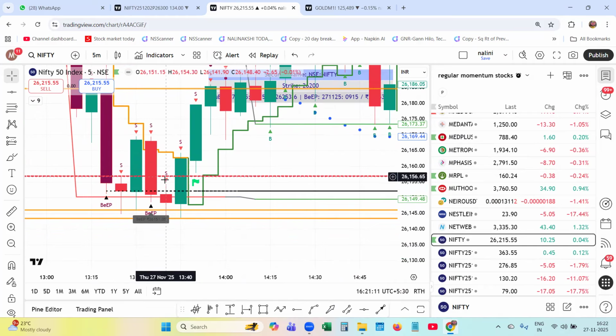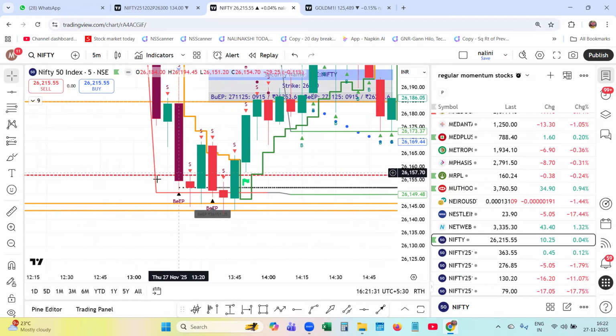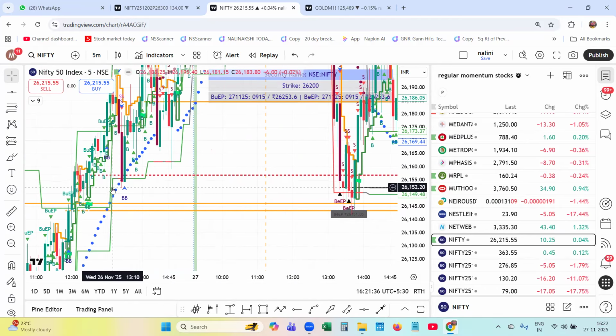So the call writer and the put writer are together, and the hourly call writer, which was a resistance, broke below, and the put writer came into the picture. The market price took over this call writer as well as the put writer. These are the hourly call writers which were existing from the historical price.